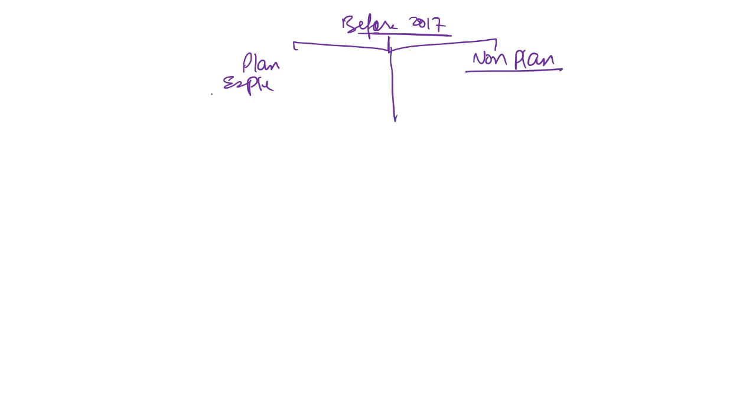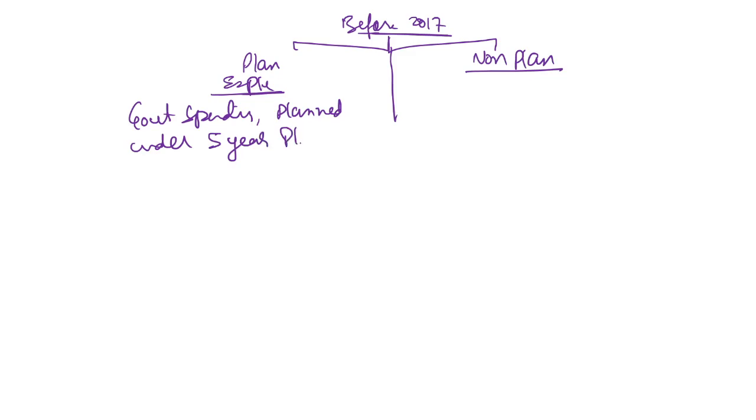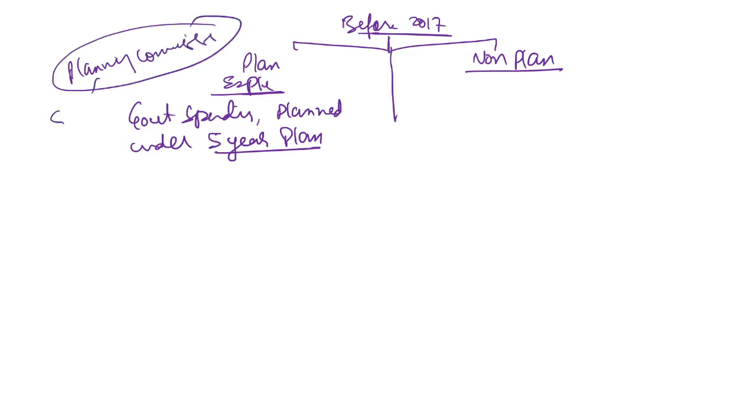Planned expenditure is government spending which is planned under the 5-year plan, and we know that before this there was a Planning Commission. The job of the Planning Commission was to prepare the 5-year plan. So the Planning Commission prepares a 5-year plan for government spending.